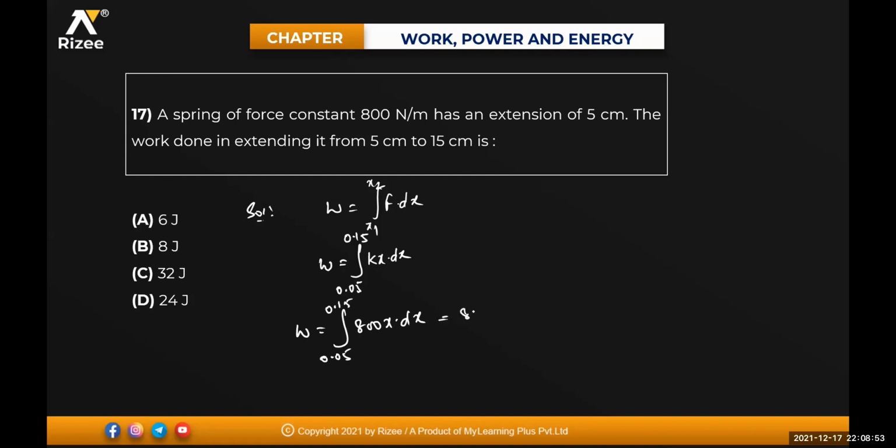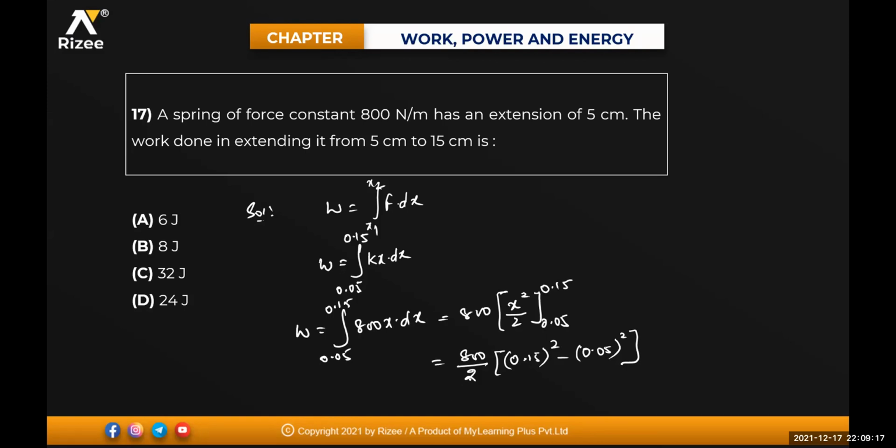So work done will be the integral of 800 into x into dx, with limits 0.05 to 0.15. 800 is taken out. Integral of x into dx is x square divided by 2. So it is 800 divided by 2 into upper limit minus lower limit, 0.15 whole square minus 0.05 whole square.